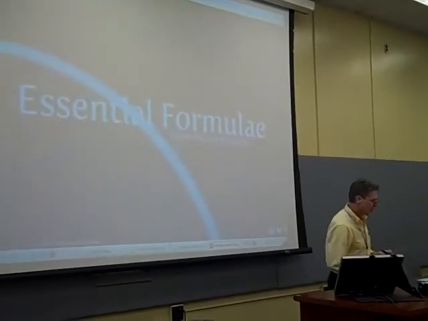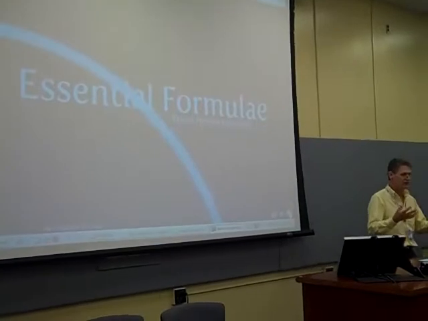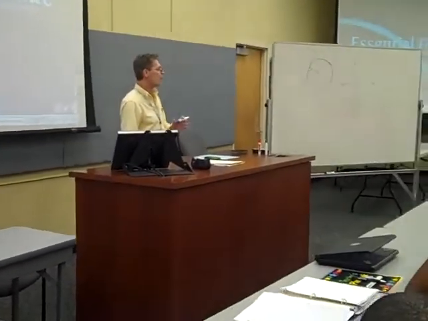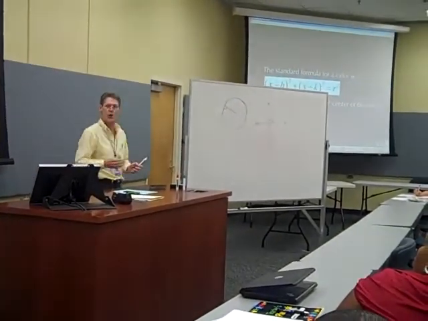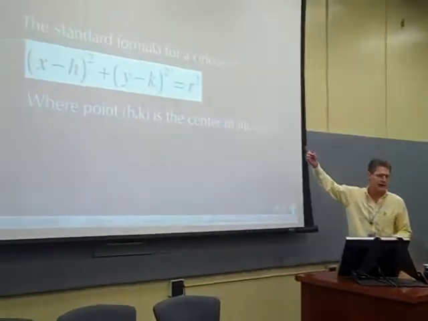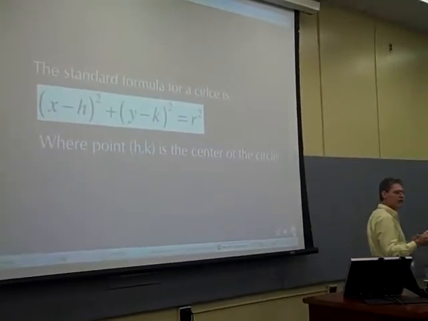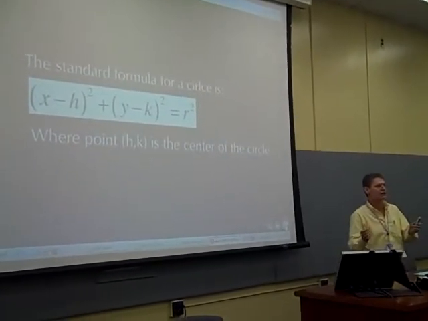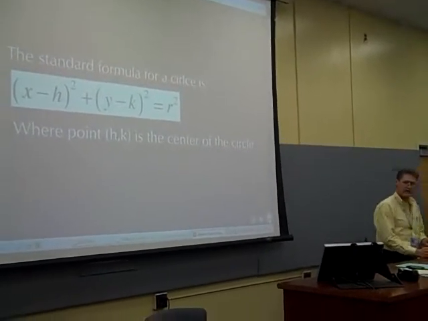All right, now we're going to go back over some of the essential formulas that you're going to need to be able to solve these problems. There are things that you already know, so this ought to be a quick review for you. First of all, the equation for a circle: (x - h)^2 + (y - k)^2 = r^2. And h and k is what? The center of the circle. The center of the circle, that's correct.